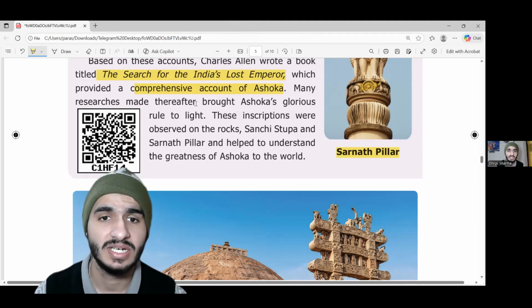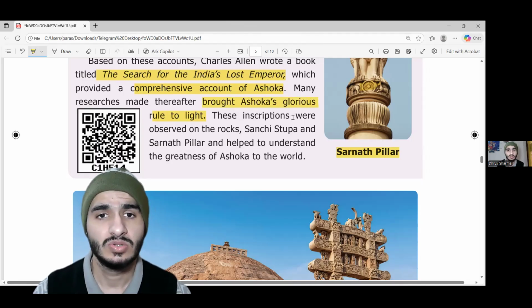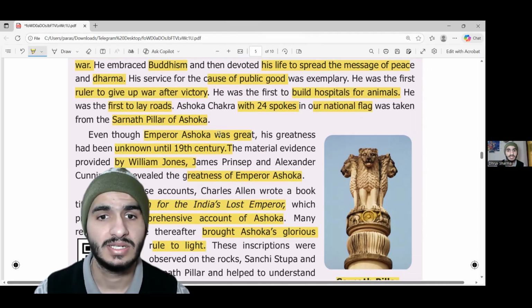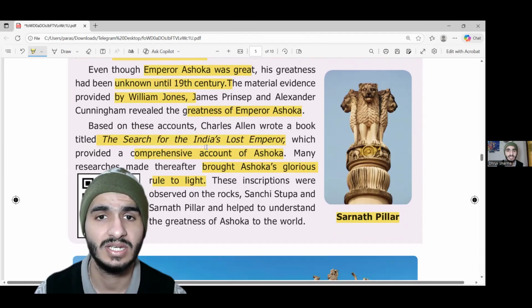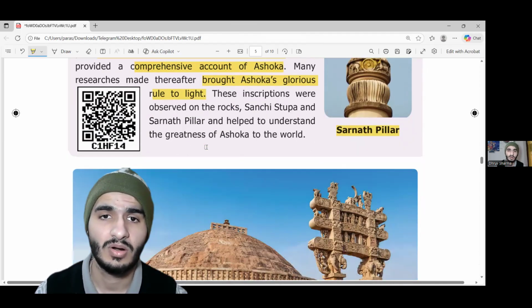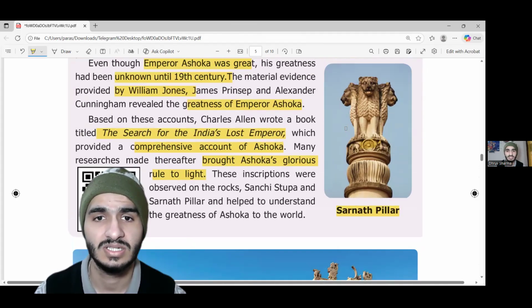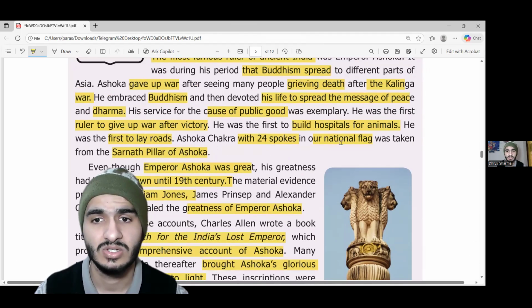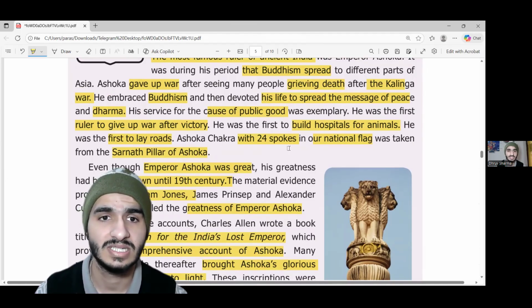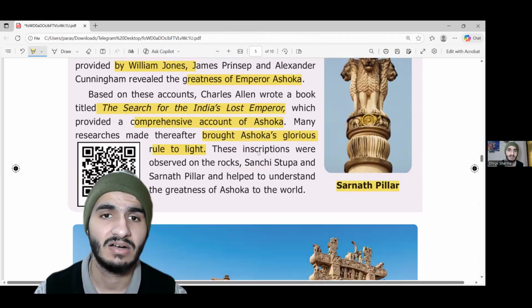Many researches made thereafter brought Ashoka's glorious rule to light. So this was one of the first books that brought Ashoka into light after a period of unknown existence in history books for thousands and thousands of years, in the 19th century, in the 1800s. If you understand, 19th century means 1800s, we got to know about Ashoka, what he did, the Sarnath pillar, and his 24-spoke Ashok Chakra, something that we carry as our national pride.